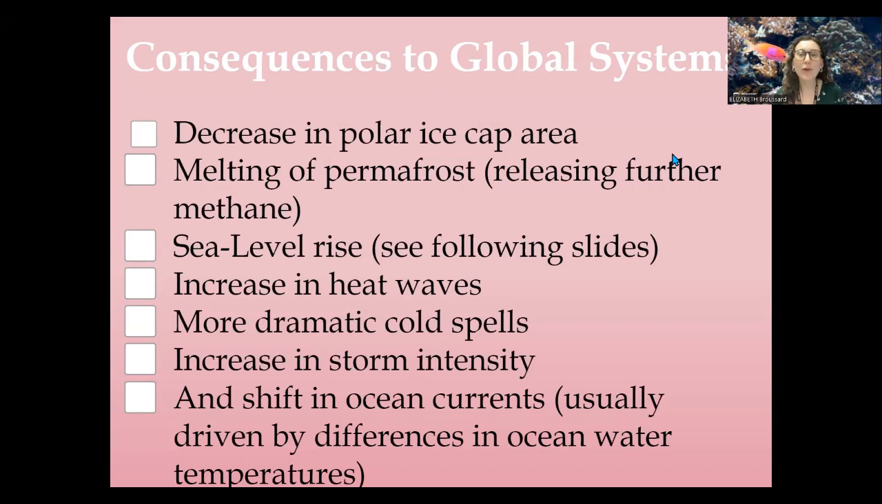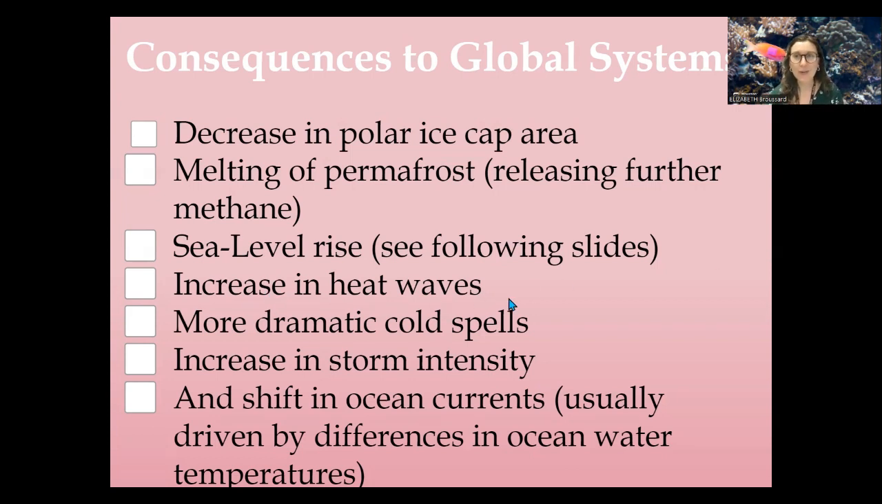So we're also thinking about consequences of global systems as well. A lot of this you've probably already heard of, but with rising temperatures, especially due to our increase in greenhouse gas concentration, what we're going to see primarily is a decrease in polar ice cap area. We're also going to see melting of permafrost in our taiga areas, and then we're looking at our boreal forests as well. This again releases further methane gases. We're also going to see sea level rise. We're going to talk through that and why this is essentially occurring in just a couple of slides.